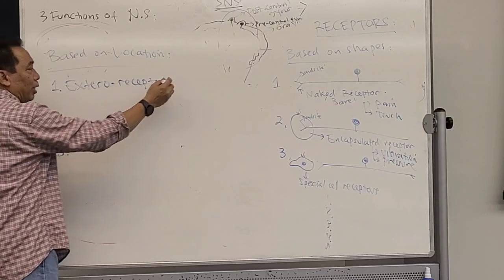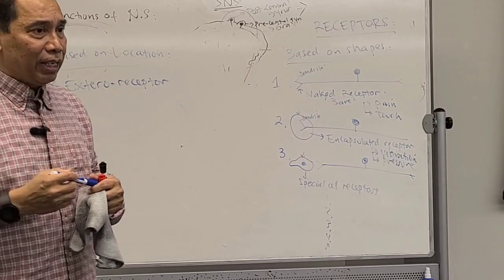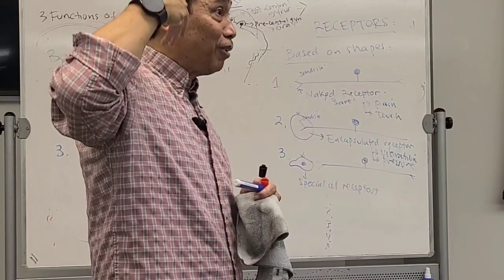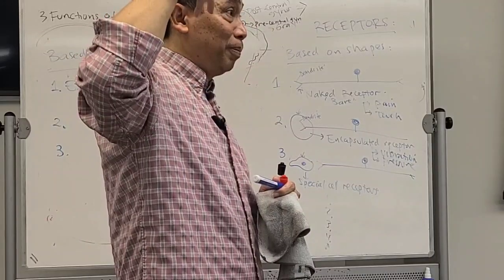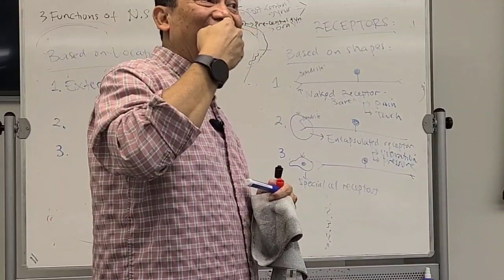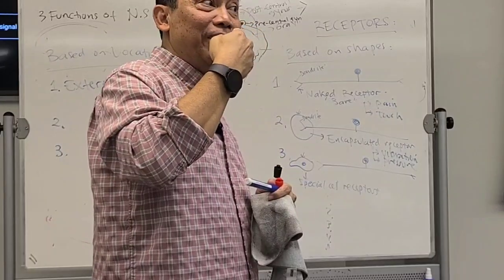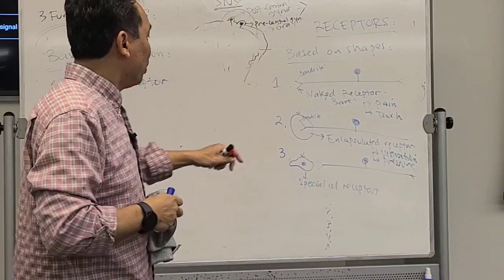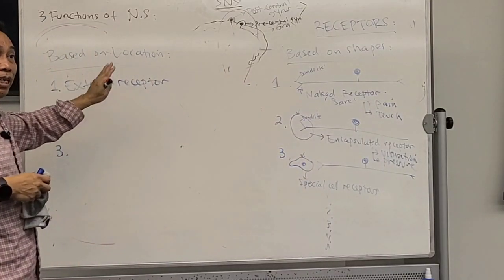Exteroreceptor means that it is located close to our surface area. For example, your hearing receptor is special, but it is also located close to your surface, right? They are exteroreceptors. You with me? Taste on the tongue is next to the surface of your body, right? It is also an exteroreceptor. So they can be in both categories at the same time.